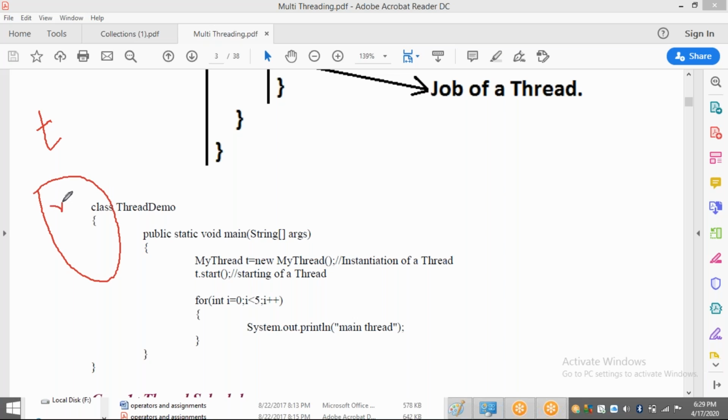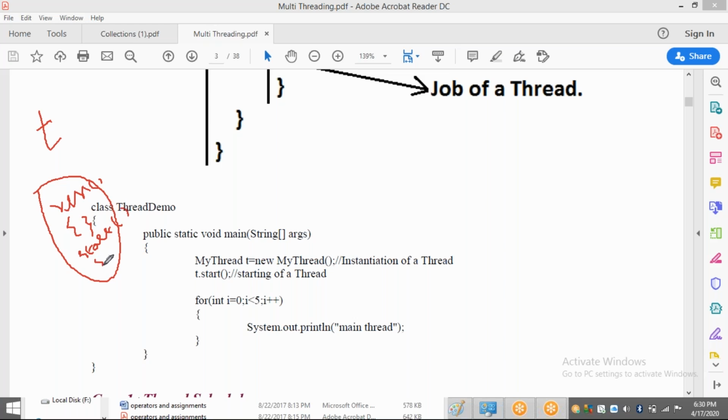That means it has two methods: the run method with an empty body, and also the start method, which is with some body initially.